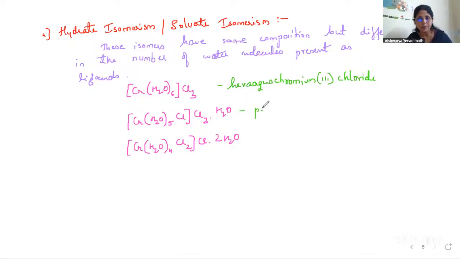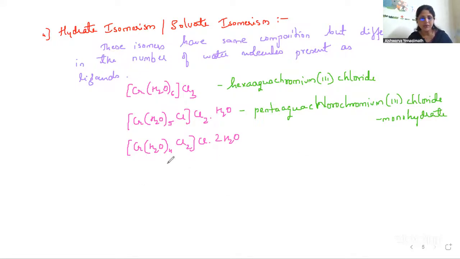It is pentaaqua, then Cl also is there as a ligand, so I'll write it as chloro, chromium(III) chloride. For one water, I can write it as monohydrate.